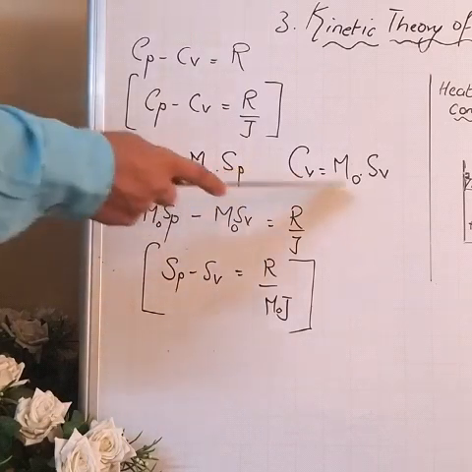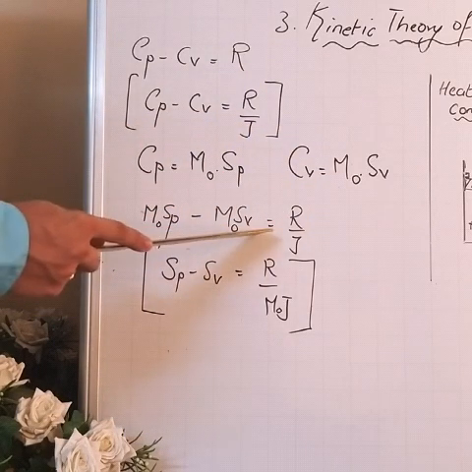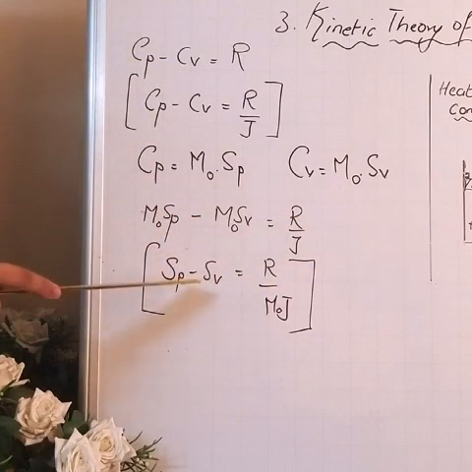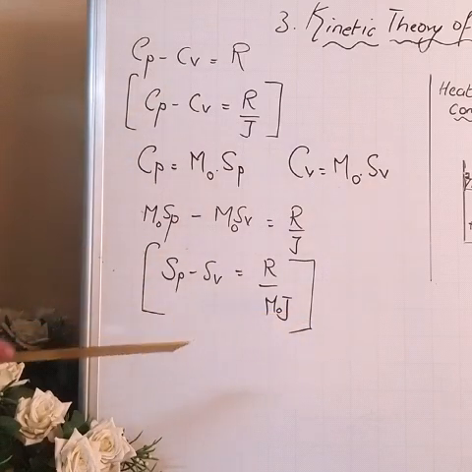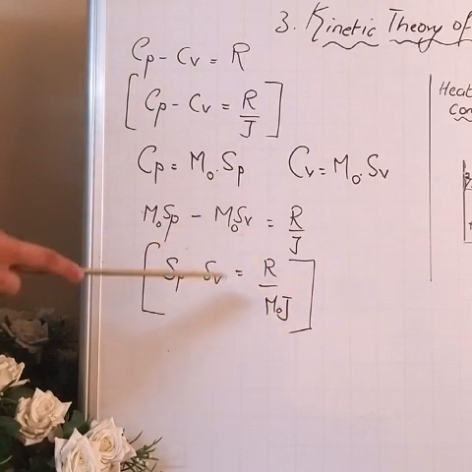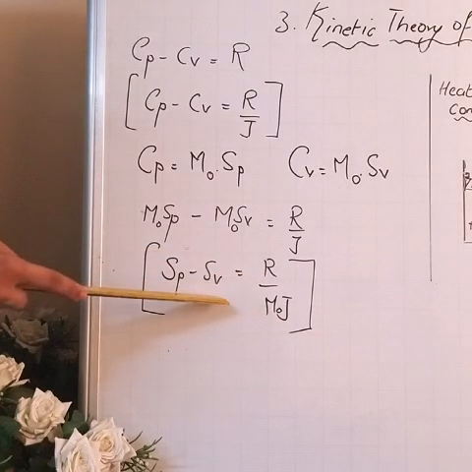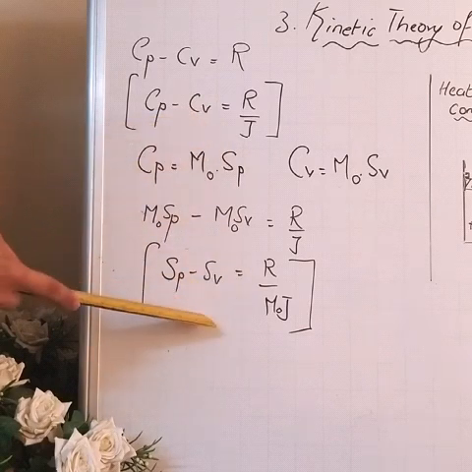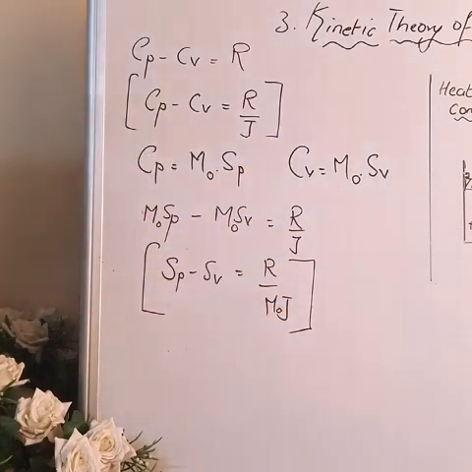When you put these values in our Mayer's equation, we get m0 Sp minus m0 Sv equal to R upon J. m0 I take common. Therefore, Sp minus Sv equal to R upon m0 J. This is again one relation between principal specific heat at constant pressure and principal specific heat at constant volume. Both are exactly similar. Only thing is that here in the denominator there will be molar mass.